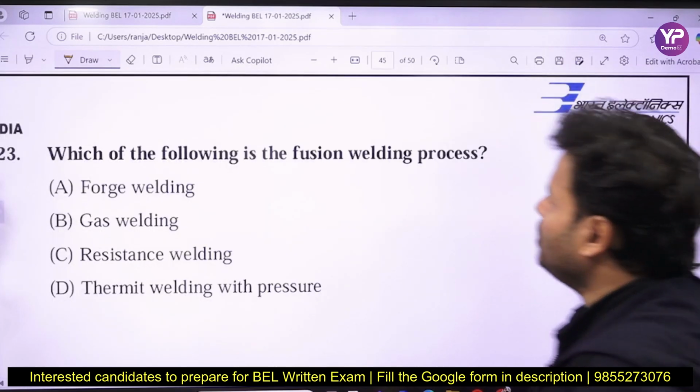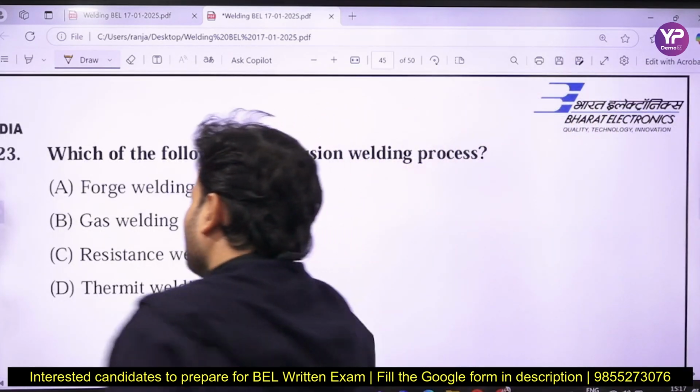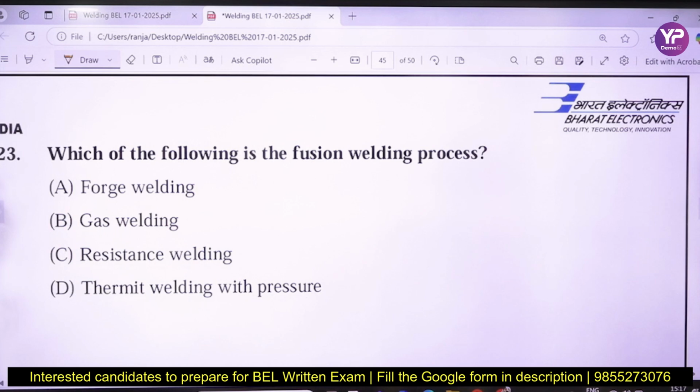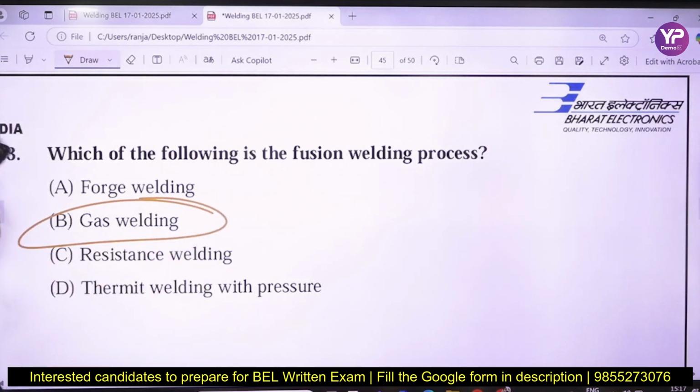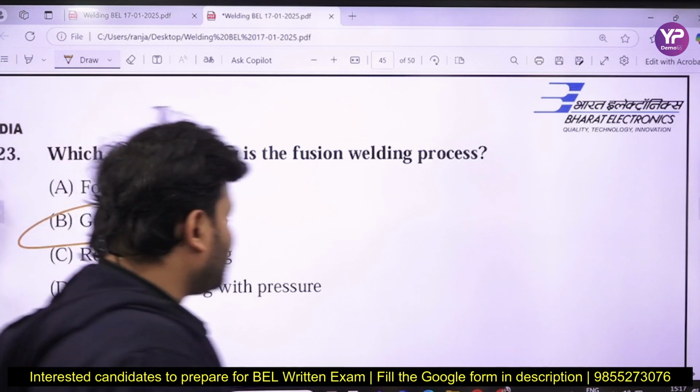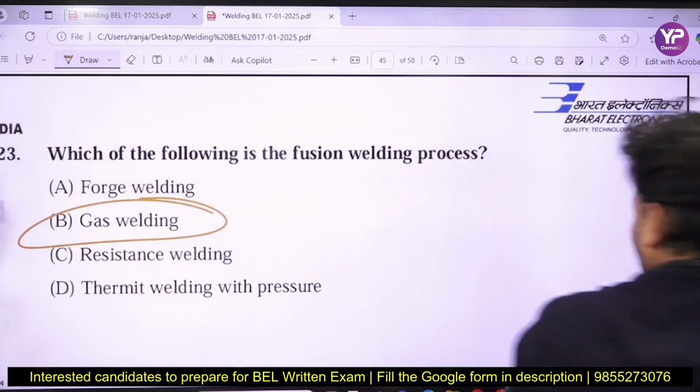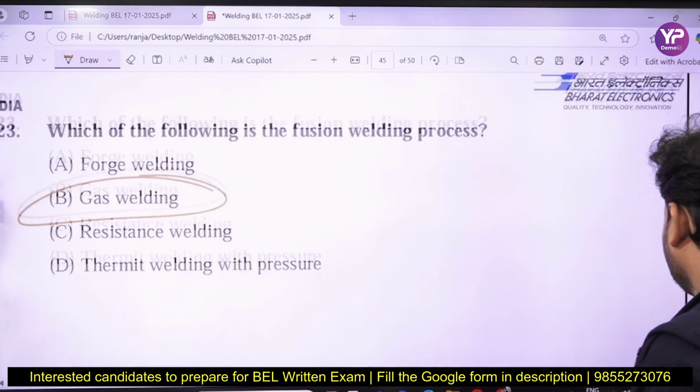Now, which of the following is a fusion welding process? Forge, gas, resistance, thermit welding with pressure. The more precise will be the gas welding. Otherwise you can go with the thermit welding, but the answer will be what? Gas welding.